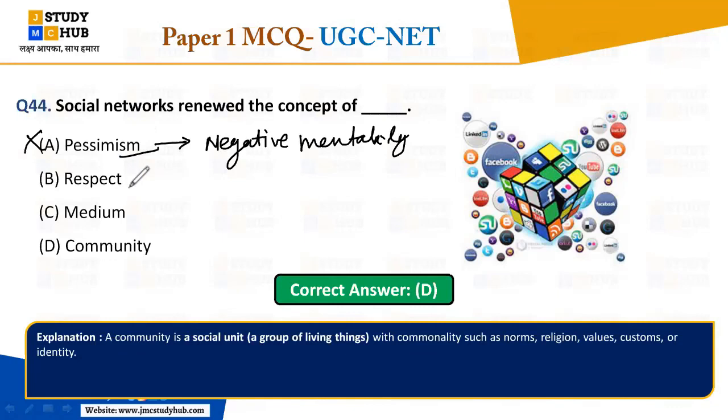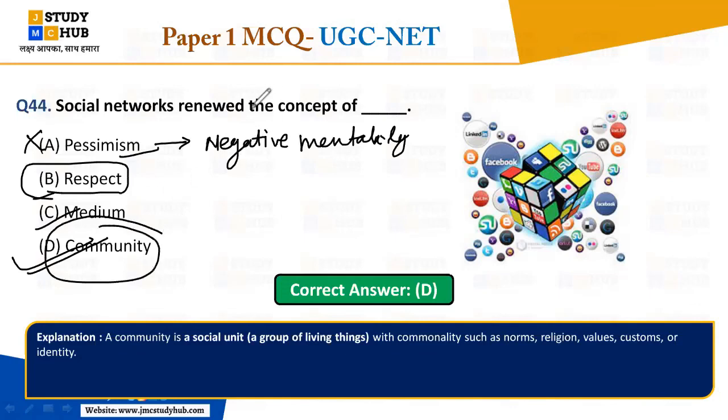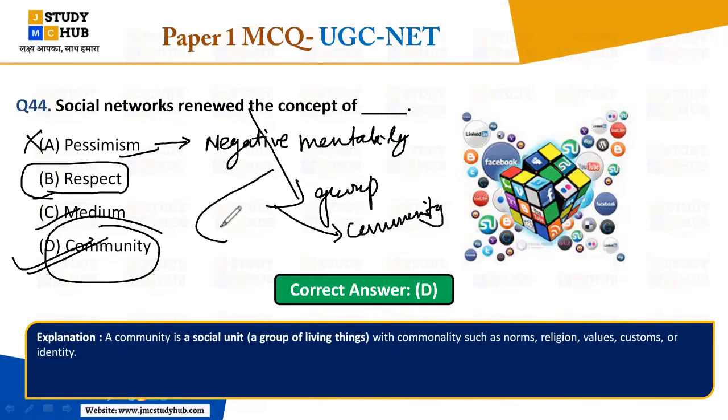Social network renewed the concept of respect. This is not appropriate. So this will be more appropriate, that is community. We are able easily to make the groups. We are easily mixed to community. Okay, we are easily make the pages, Facebook pages or any pages, Instagram pages. Okay, so in this way we are able to form the community. So in this way we can see that social networks renewed the concept of community.